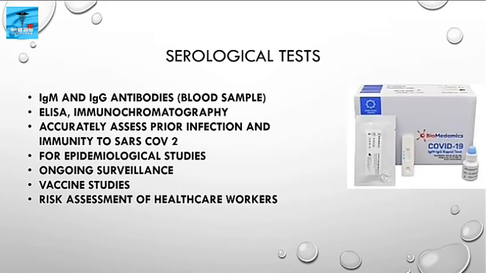Serological test. IgM and IgG antibodies can be detected from the blood sample. ELISA and immunochromatography methods are used. Then it can accurately assess prior infections and immunity to SARS CoV2. It is used for epidemiological studies such as ongoing surveillance, vaccine studies, risk assessment of healthcare workers.